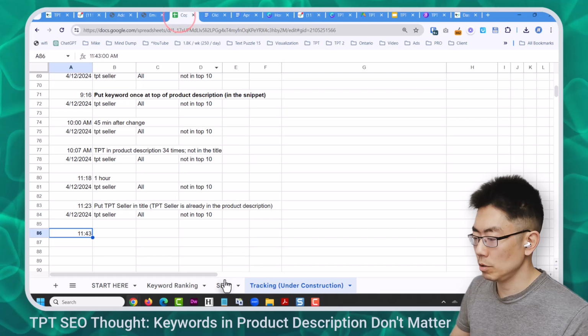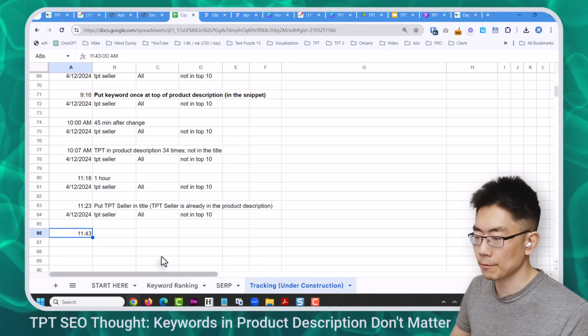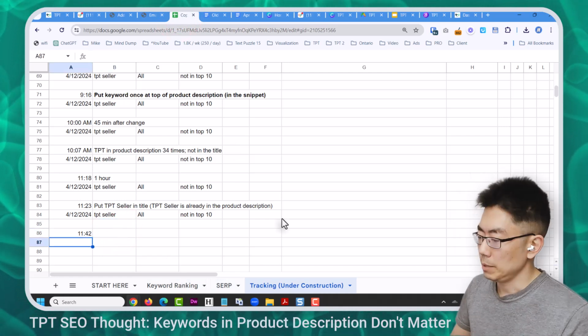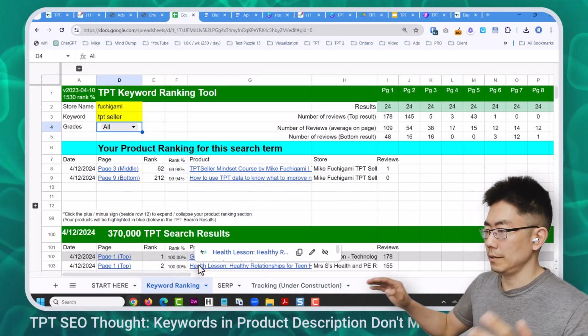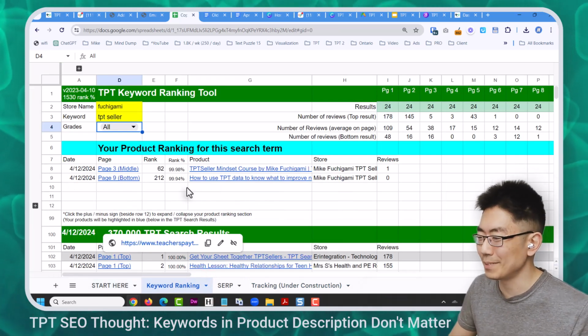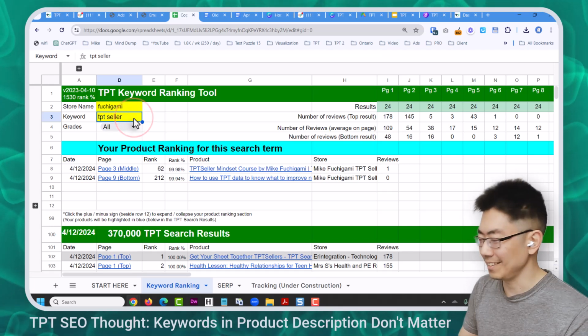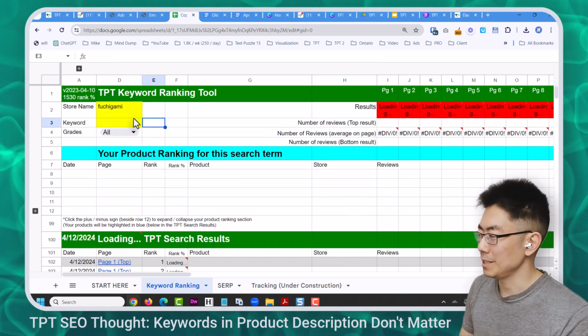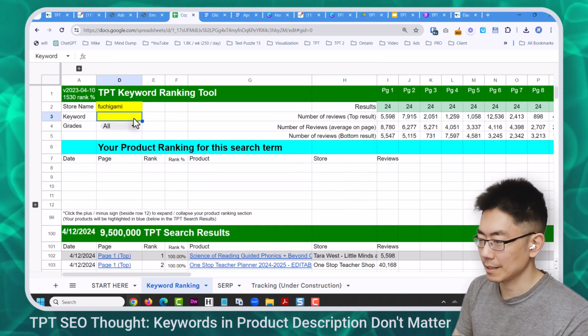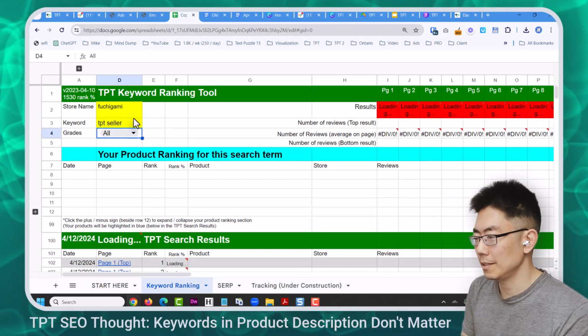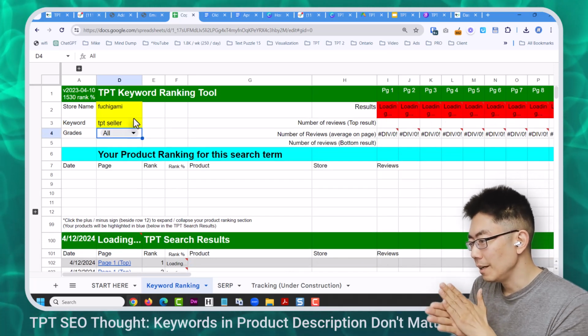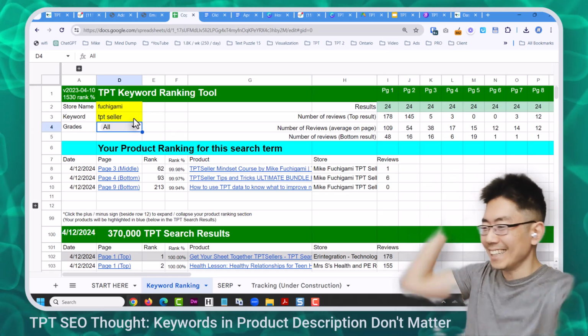If I go to the keyword ranking, it's 20 minutes after I last checked, 11:42. Please be there, please be there. And it's not there. The Ultimate Bundle's not here. Let's just clear the searches. Maybe it's just Google Sheets hasn't auto-updated. And now let's type TPT Seller, hit enter, Ultimate Bundle. And yeah, there it is.